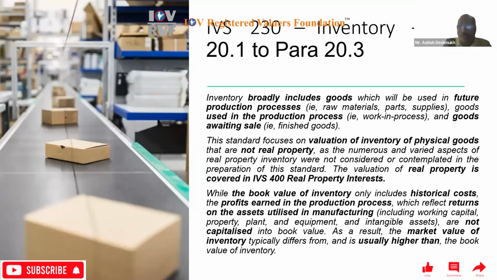Okay. So as a result, the market value of inventory typically differs from, and is usually higher than, the book value of inventory. Of course, yes. Why? Because market value of inventory typically differs from, or usually is higher than, the book value of inventory. Okay. So normally we do the valuation of inventory at book value or historical cost. Okay.